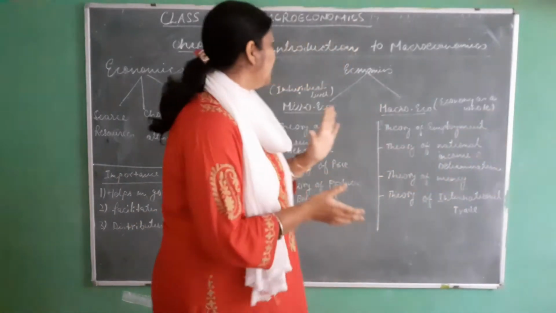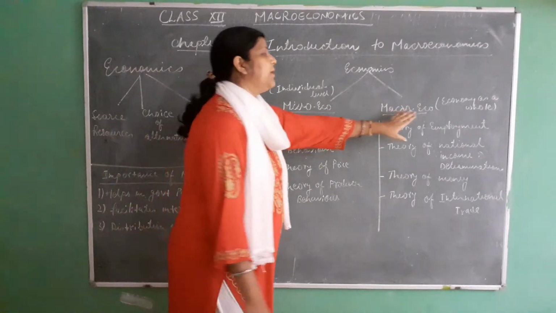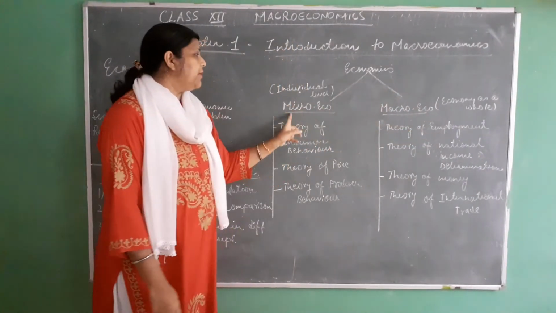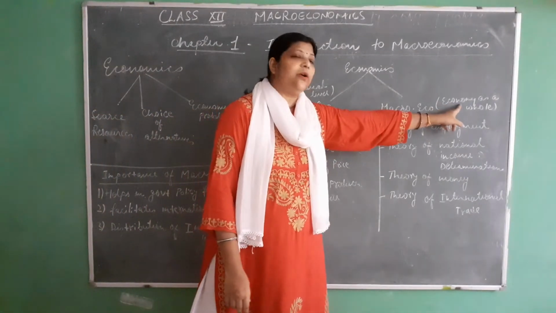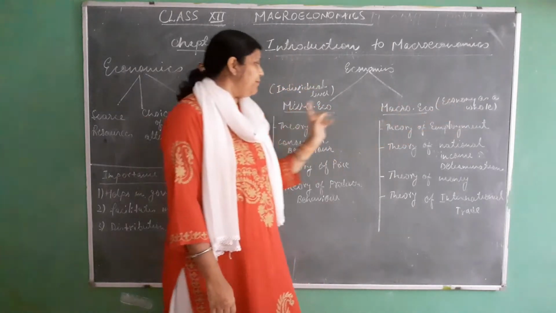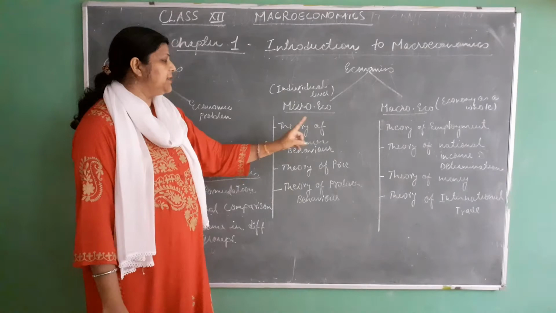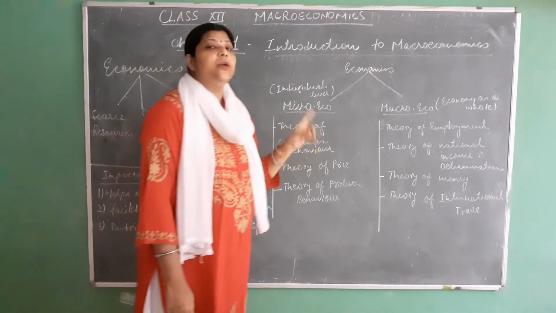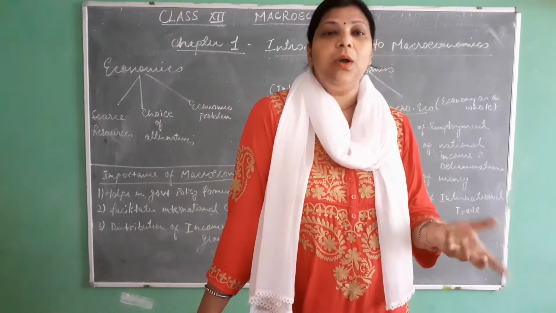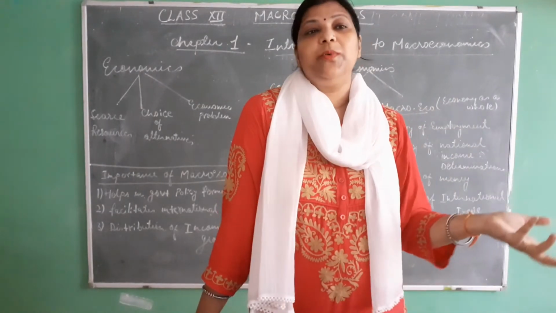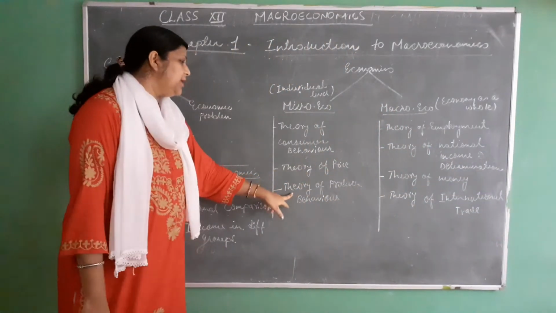Here we take both microeconomics and macroeconomics. As I told you, microeconomics deals with the individual level and macroeconomics deals with the economy as a whole. In micro, three theories apply. First one is the theory of consumer behavior. You already studied who is a consumer, what is the behavior of the consumer, what type of product he wants from the producer, etc. And second one, the theory of producer.